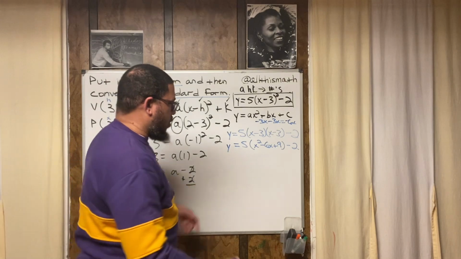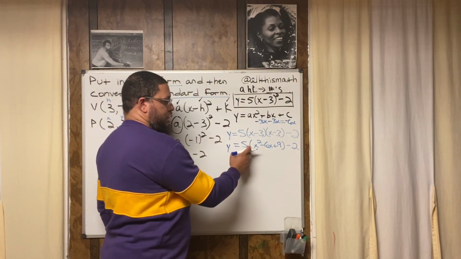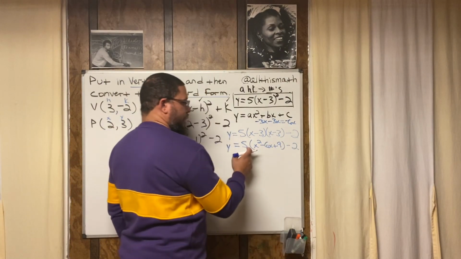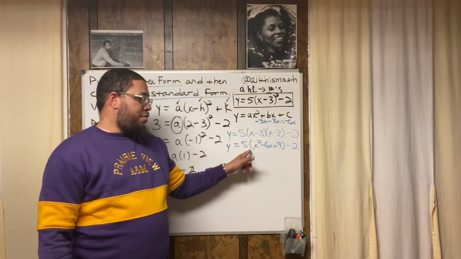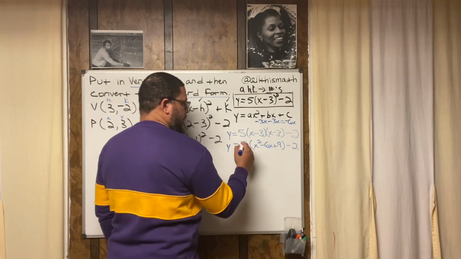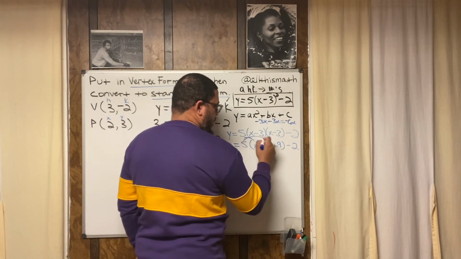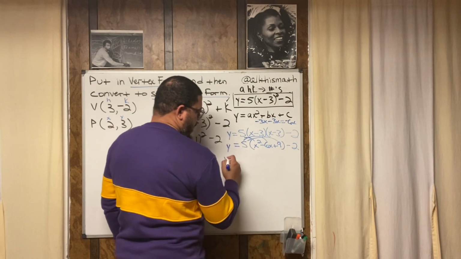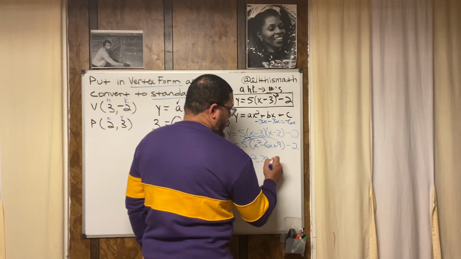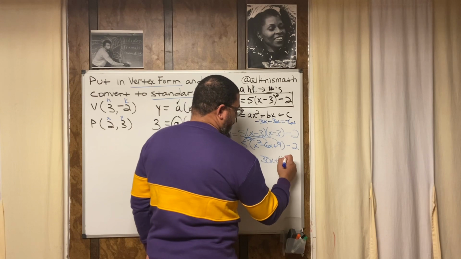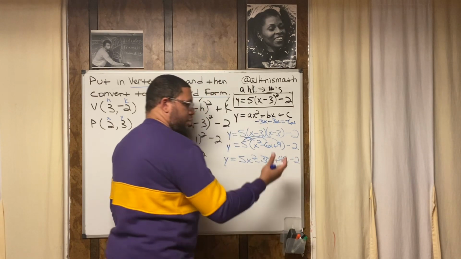All right, so now, multiplication. We got multiplication and subtraction. I'm going to distribute this 5. So this 5 is getting given to the x squared, to the negative 6x, and to the 9. So now I got y equals 5x squared minus 30x plus 45. And then I got minus 2. And I don't need the parentheses no more.